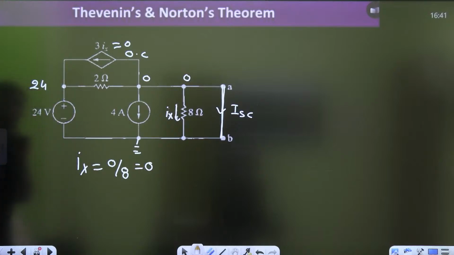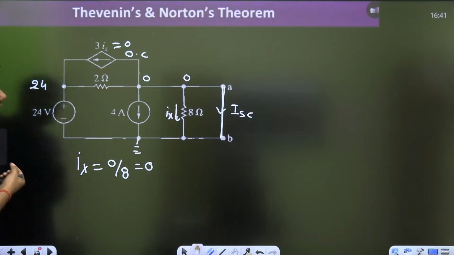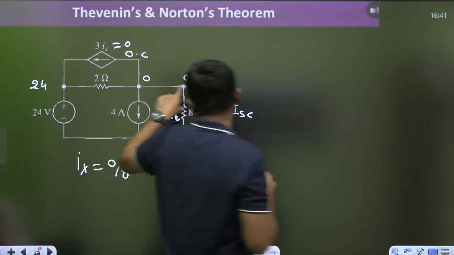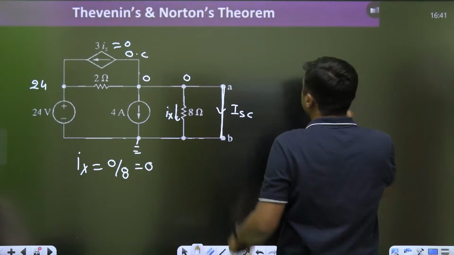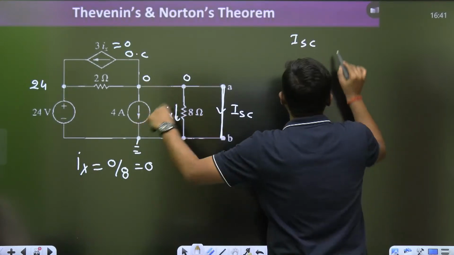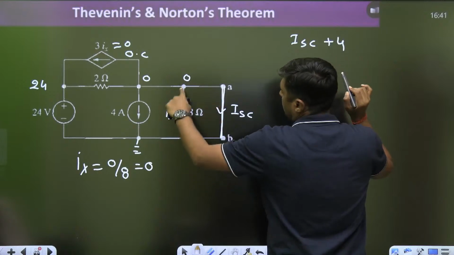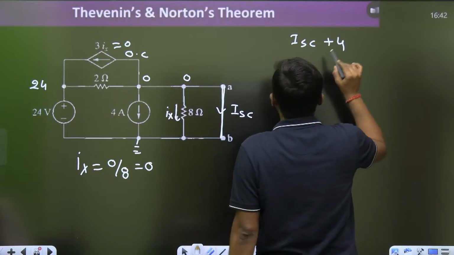So can we apply KCL at this point? Yes, we can apply the KCL at this point, because these all are in one node. What is the outgoing current? ISC. Plus 4. What is this? 0. What is the outgoing current? 0 minus 24 by 2.